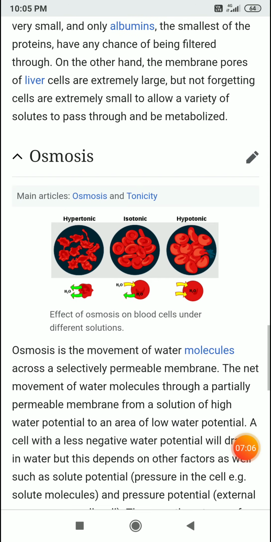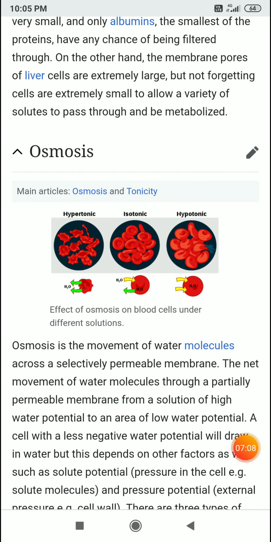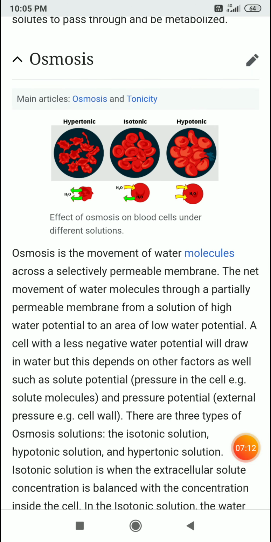Osmosis. Osmosis is the movement of water molecules across a selectively permeable membrane. It is the net movement of water molecules through a partially permeable membrane from a solution of high water potential to an area of low water potential.